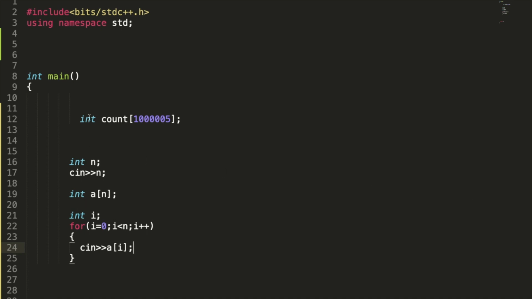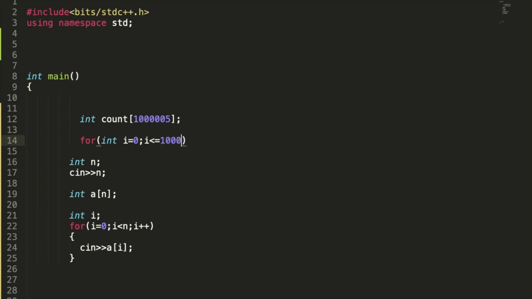Now we are going to count the frequency of each element, where the index will represent the element itself. Like I have already told you, count of i represents the frequency of i in the array. In the beginning, the frequency of every element is equal to 0, so I am going to make it 0.